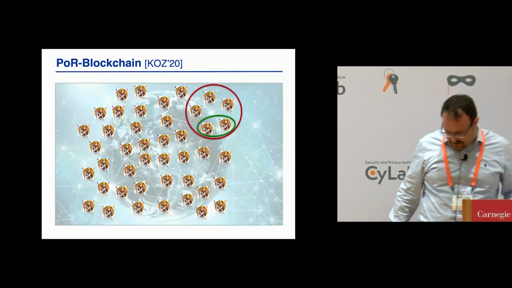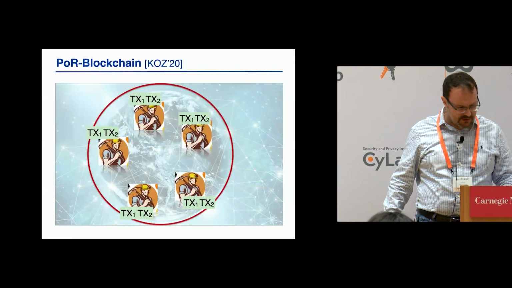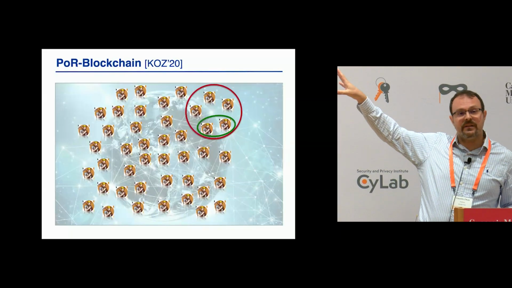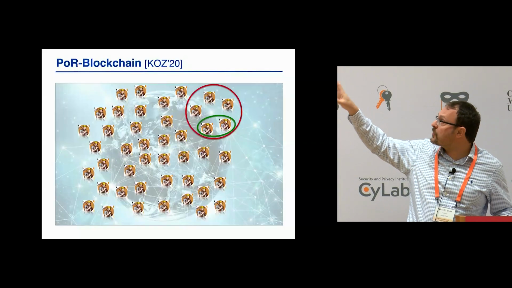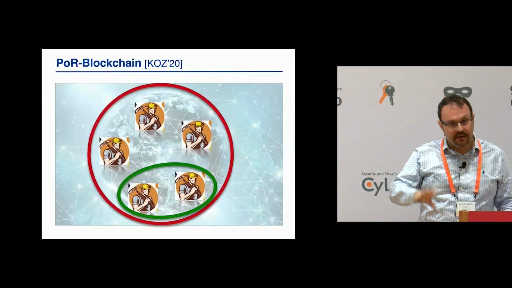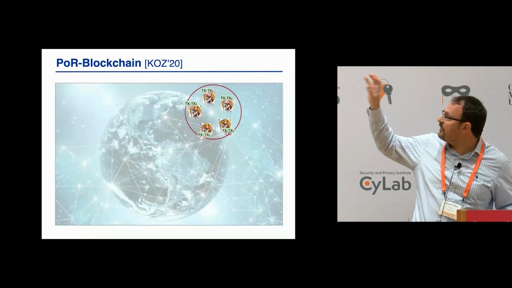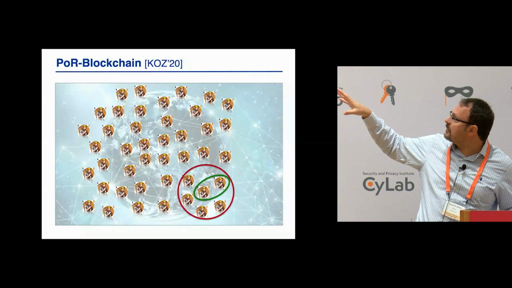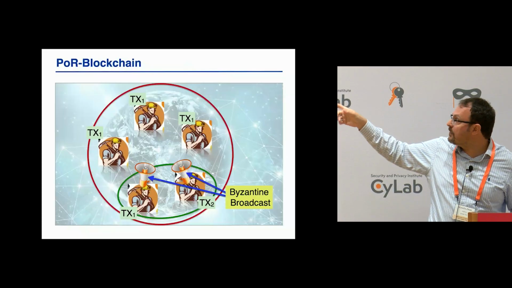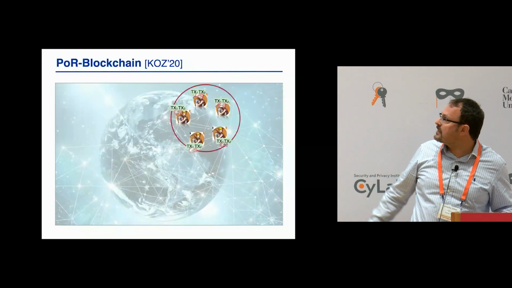Using this reputation, we choose a set of validators and a set of proposers. Then block creation happens inside this set: the proposers broadcast their transactions by Byzantine broadcast.